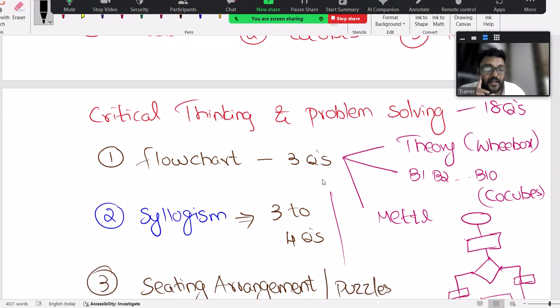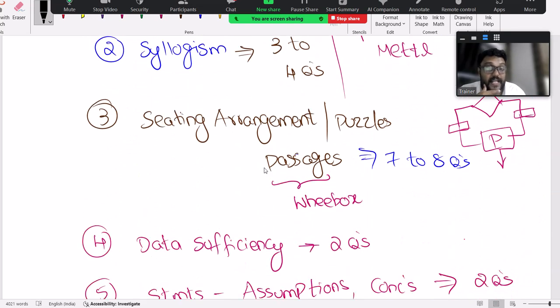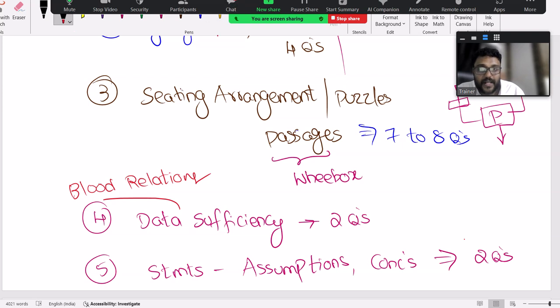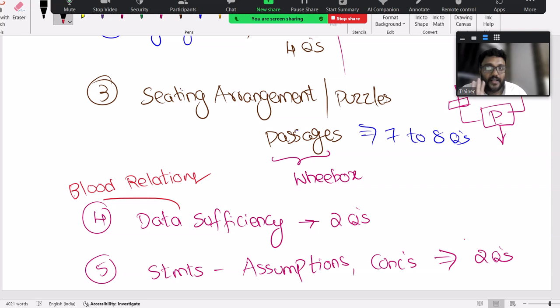Whereas in reasoning, okay, critical thinking and problem solving, which is the second section: flowchart, syllogism, seating arrangements, data sufficiency. Might be if you prepare blood relations, that's also good, because in data sufficiency, some questions can be from blood relation. Okay, data sufficiency, you can see what type of questions are also coming going forward. Some questions in data sufficiency may be related to blood relation, but other than this, no other topics are required. Cool, these topics, trust me, go through these topics.